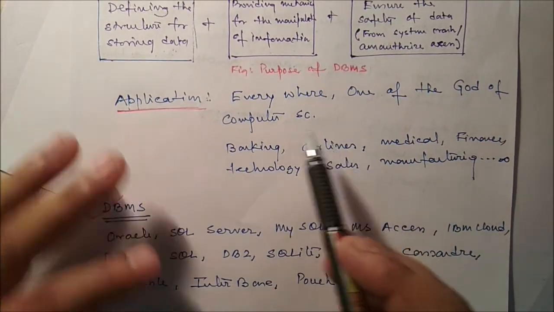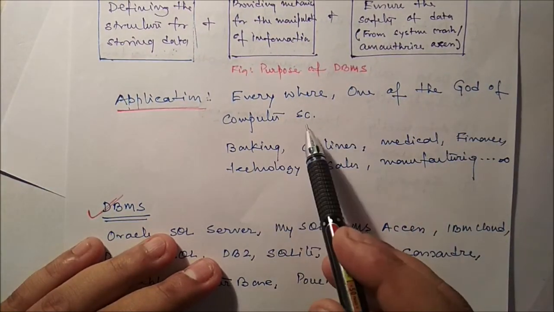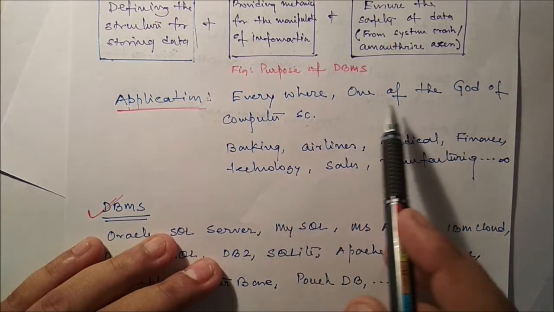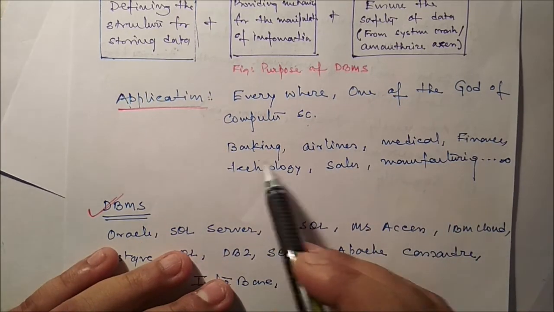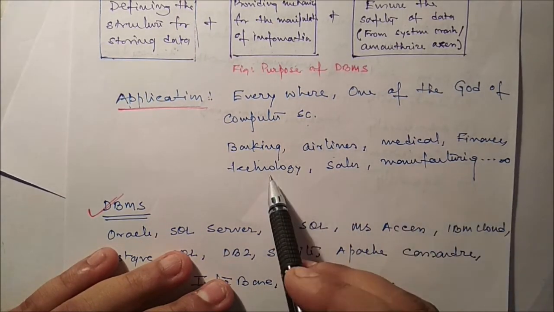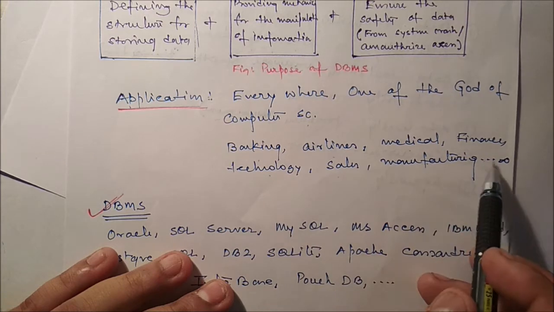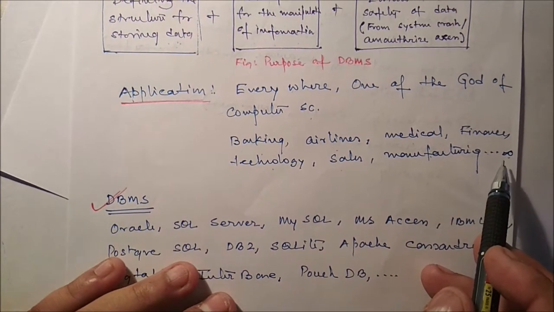Now, applications. It is one of the gods of computer science, and we can use database systems everywhere. For example, banking, airlines, medical, finance, technology, sales, manufacturing, up to infinite. So there are infinite applications.